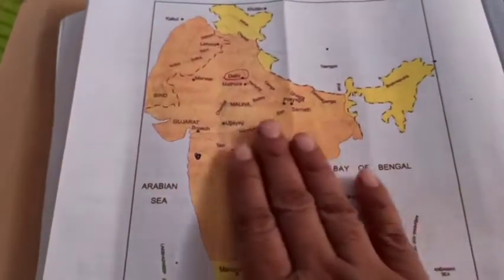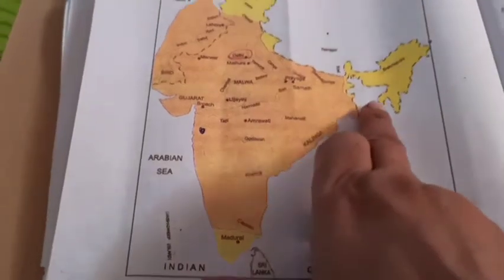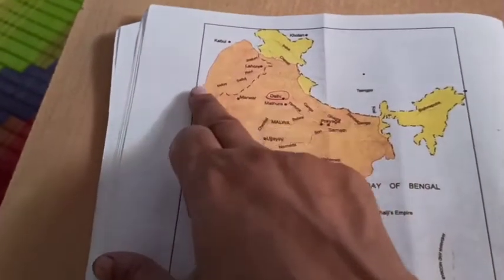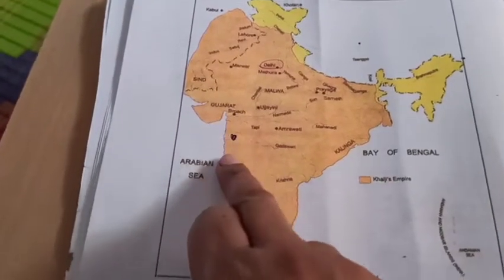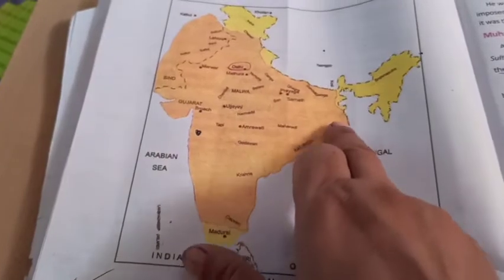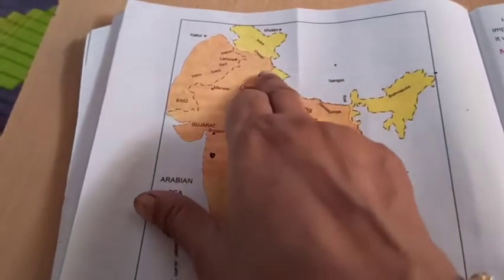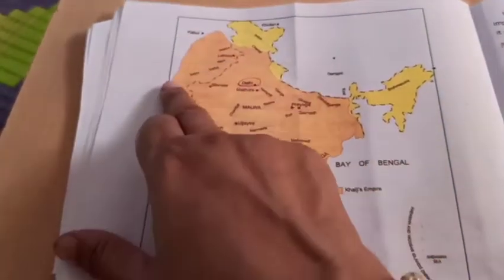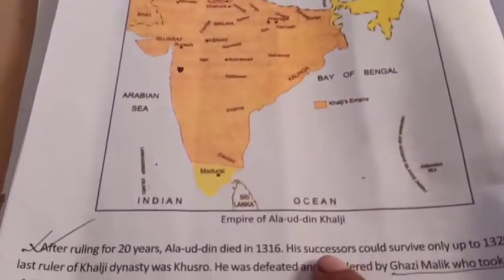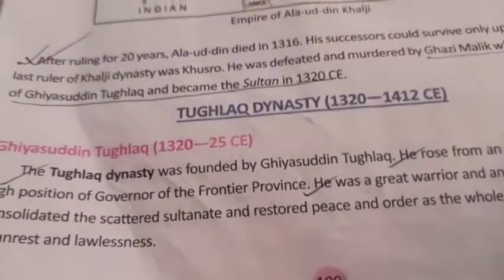So in this map you will get the extent of Alauddin Khalji. Have a look here. It has been given in your book. So you must highlight the portion. This is the portion. This is the extent of Alauddin Khalji's empire. So this has been given in page number 100.